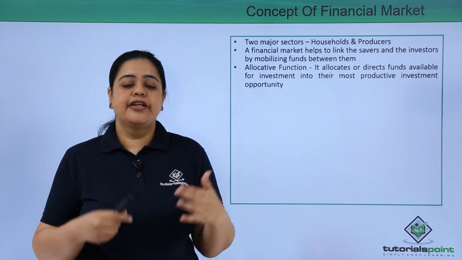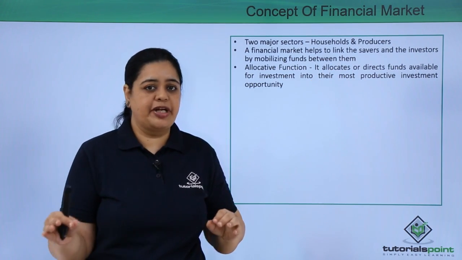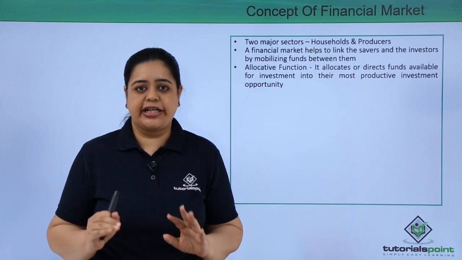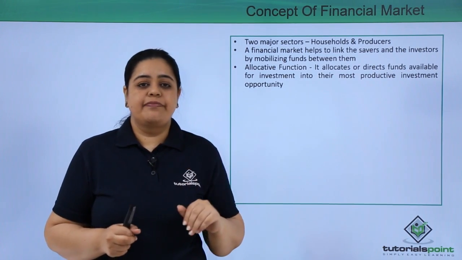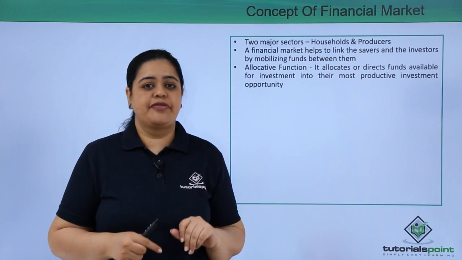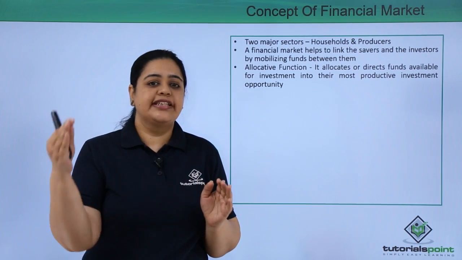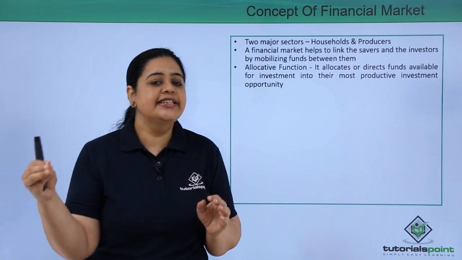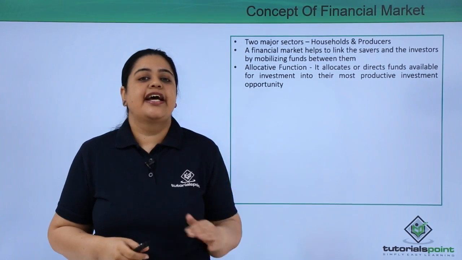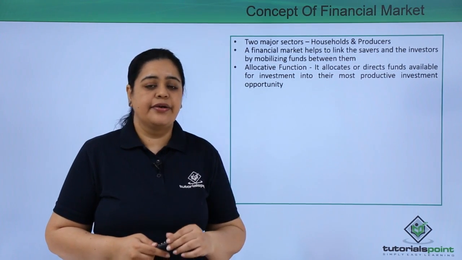See what happens here: there is a place where the saver can come and invest money and the investor can come and take the money from that market. There are forces of demand and supply in place in these financial markets, so the money the savers invest goes to businesses purely based on their performance.